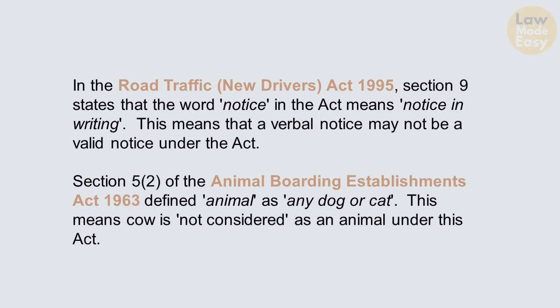This means that a verbal notice may not be a valid notice under the Act. Hence, the meaning of the word notice in this statute will only be notice in writing. Another example is Section 5(2) of the Animal Boarding Establishments Act 1963, which defined animal as any dog or cat. This means a cow is not considered as an animal under this Act.